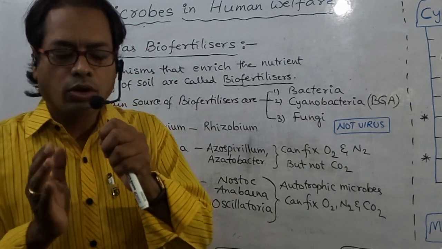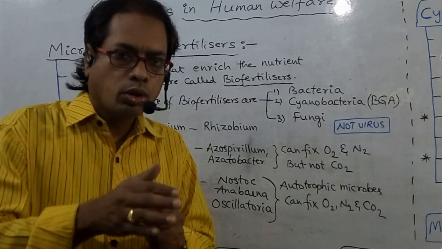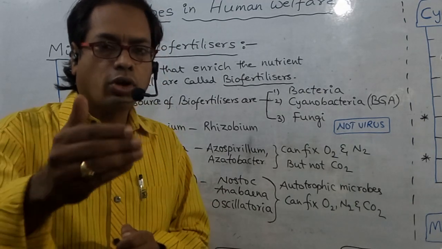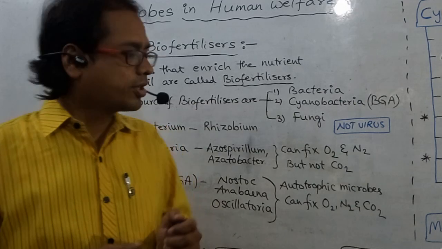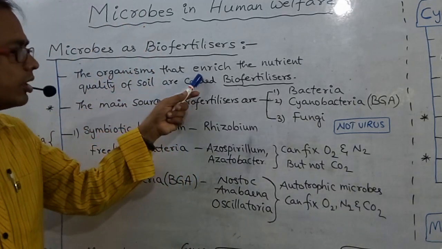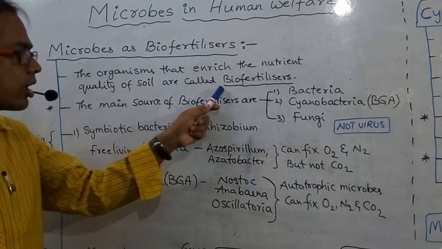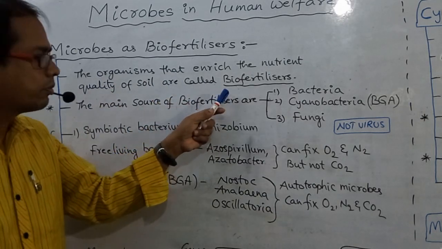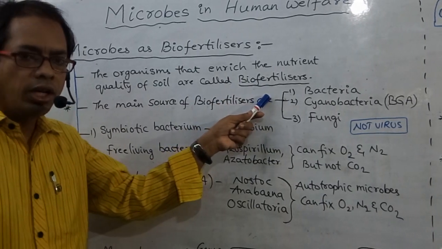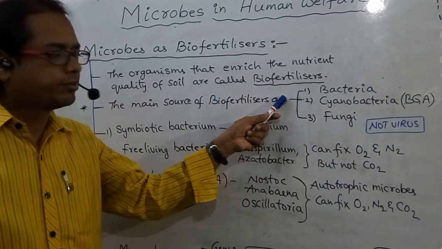Microorganisms are used to enrich the nutrient quality of the soil. That is so-called biofertilizers. Bio means life. Fertilizers means to increase the nutrient quality of soil.